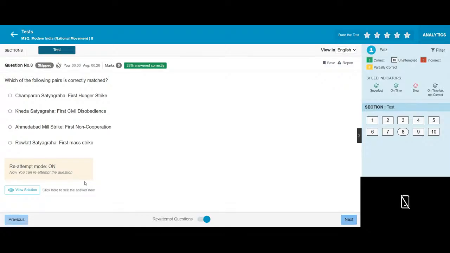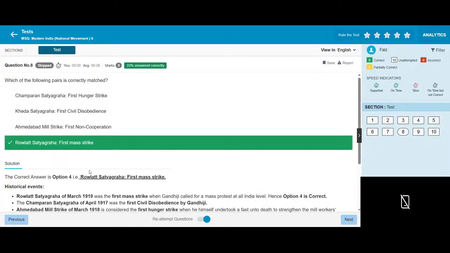Which of the following pairs is correctly matched? Rowlatt Satyagraha, first mass strike.